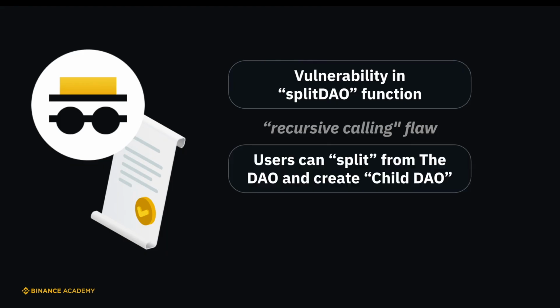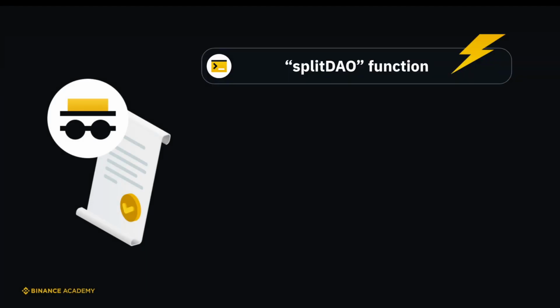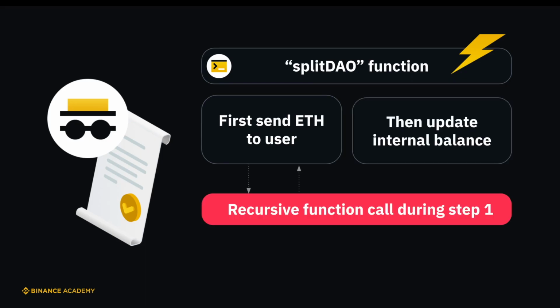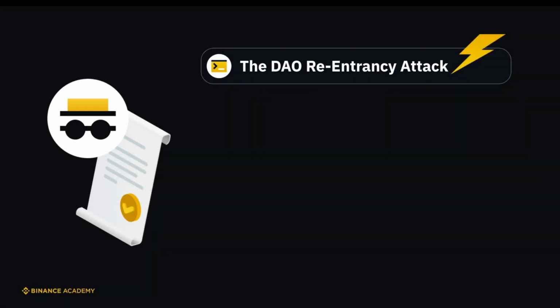One of the features of the DAO was the ability for a user to split from the DAO and create a child DAO. This was intended for users who disagreed with investment decisions. When splitting, users could take their proportion of the Ether with them. The attacker identified that the split DAO function, when called, first sent the Ether to the user and then updated the DAO's internal token balance. The attacker exploited this sequencing by making a recursive function call during the first step, before the DAO had a chance to update the balance.